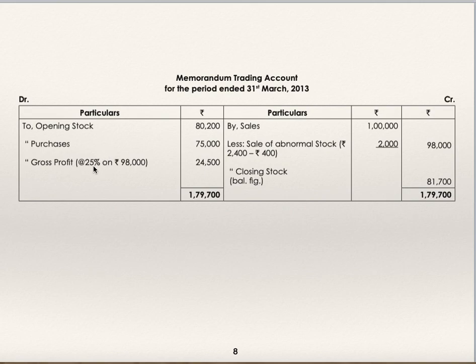Gross profit ratio we have worked out is 25% on sales. So 25% on 98,000, 24,500 is the gross profit.